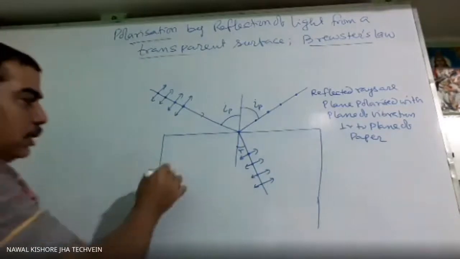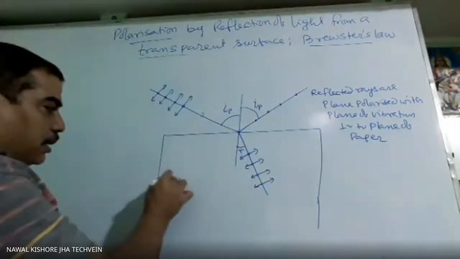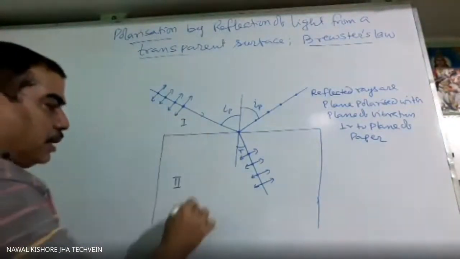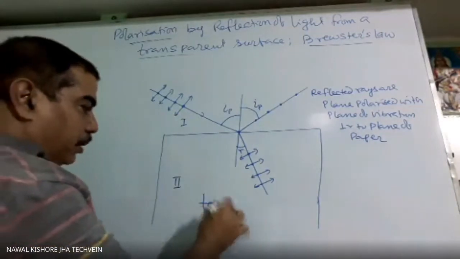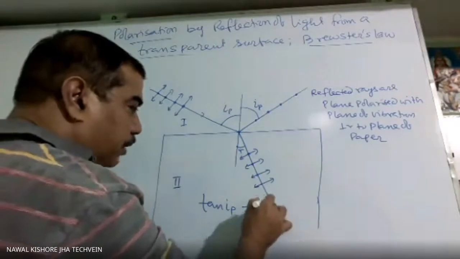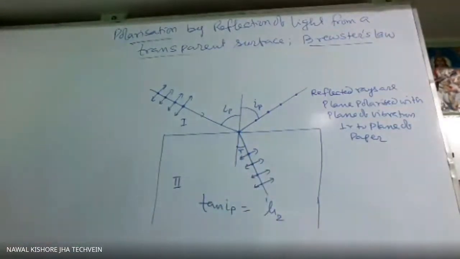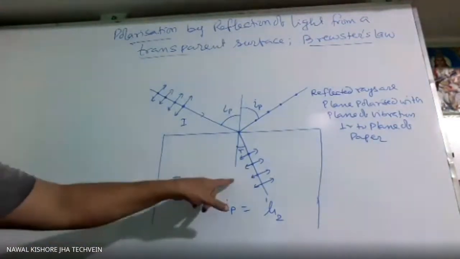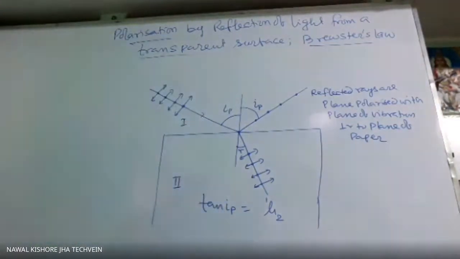Suppose this is the second medium, this is the first medium, then tan IP will be given by the refractive index of second with respect to first. Second means the one into which it is going, and first the one from which it is incident.